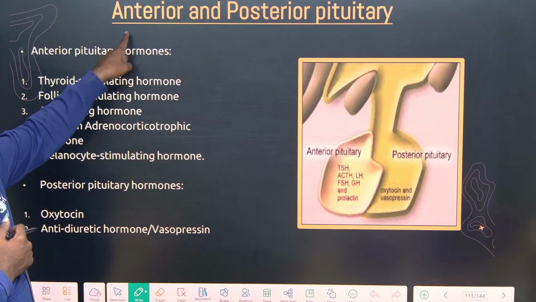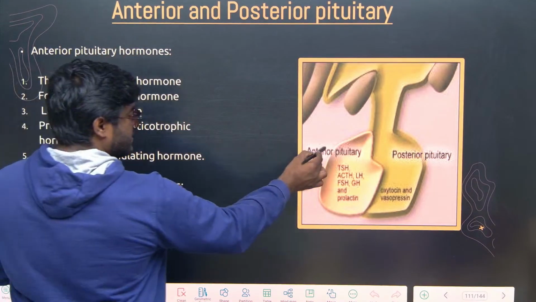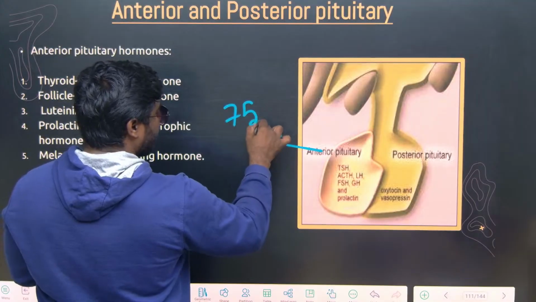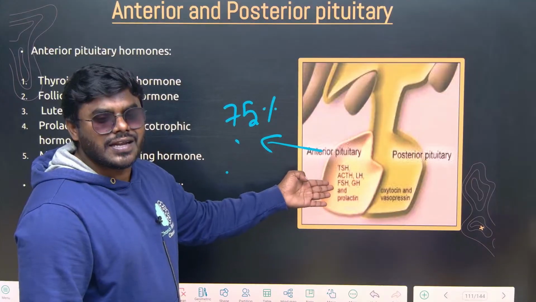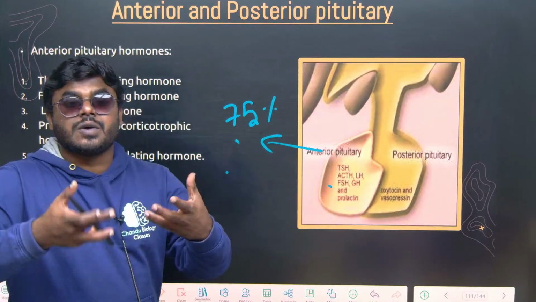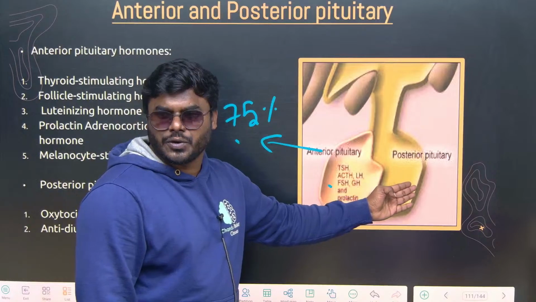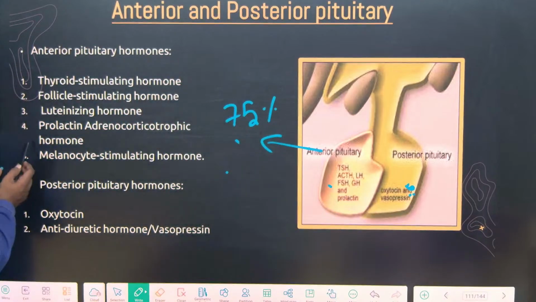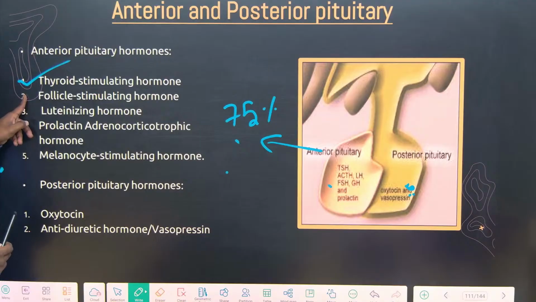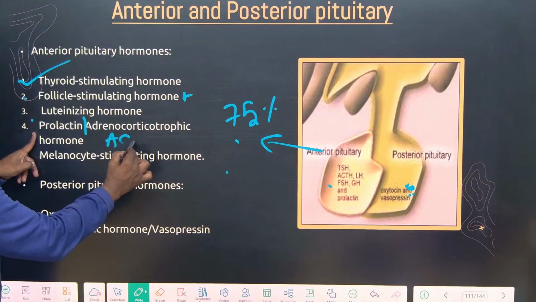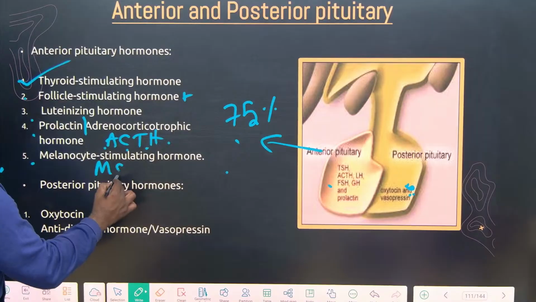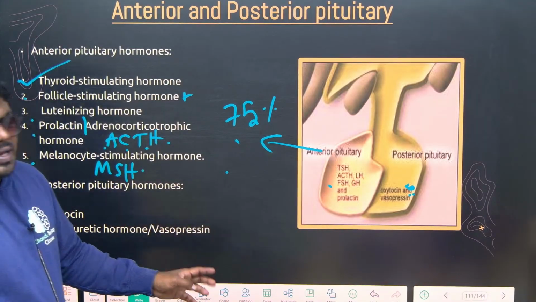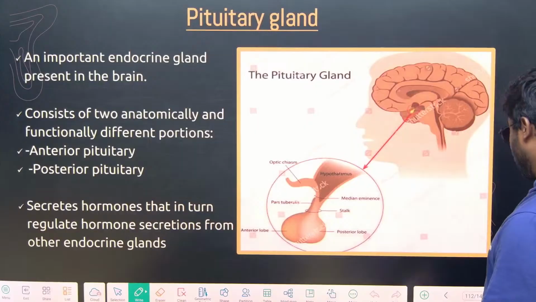Now, the anterior pituitary. What did we discuss? 75% of the pituitary gland is composed of anterior. It is structurally also the bigger part compared to the posterior pituitary. So it releases the major hormones. See friends, it is releasing thyroid stimulating hormone. We will discuss everything. FSH, LH, prolactin, ACTH, adrenocorticotropic hormone, MSH, melanocyte stimulating hormone. So now let's discuss one by one very elaborately.